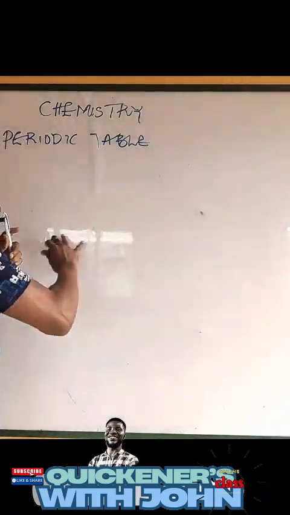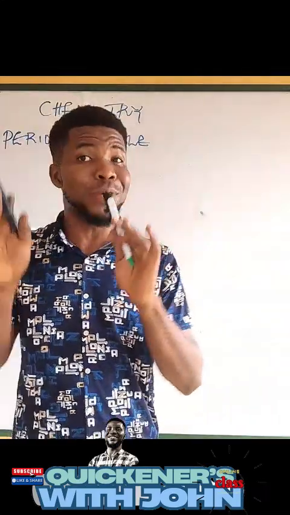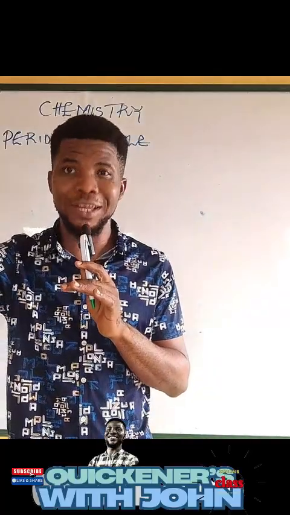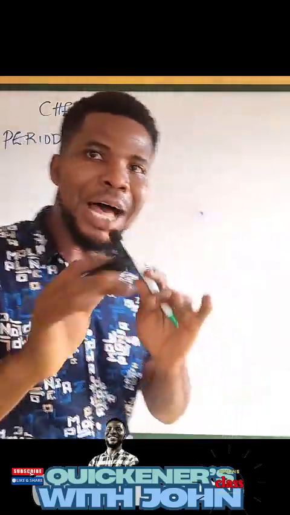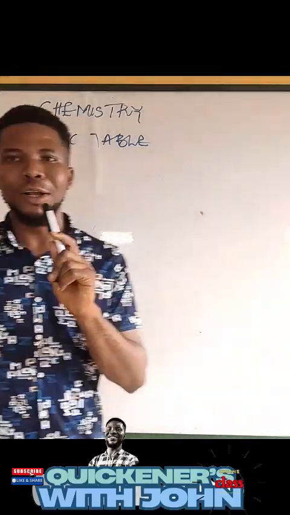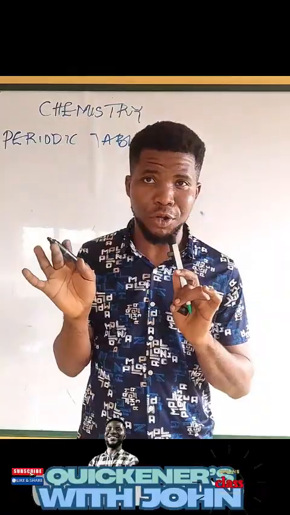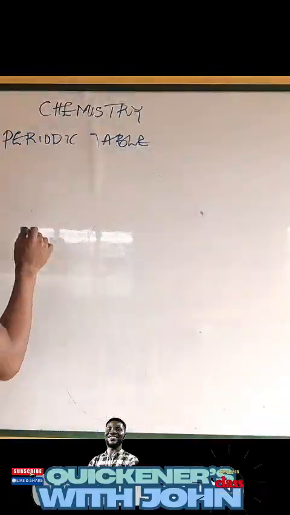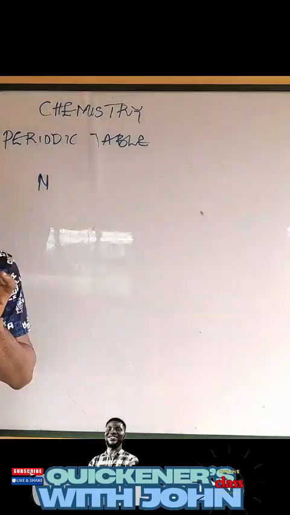I started the periodic table and I want to continue. Now, what you want to learn is how to configure atoms, the electronic configuration of atoms. What you want to know is how to put all your atoms in their groups, especially those atoms beyond the first 20 elements, right? So we're going to learn that now. Like I said before, we have 2 types of electronic configuration, right? Now, for instance, let me start with nitrogen, okay?